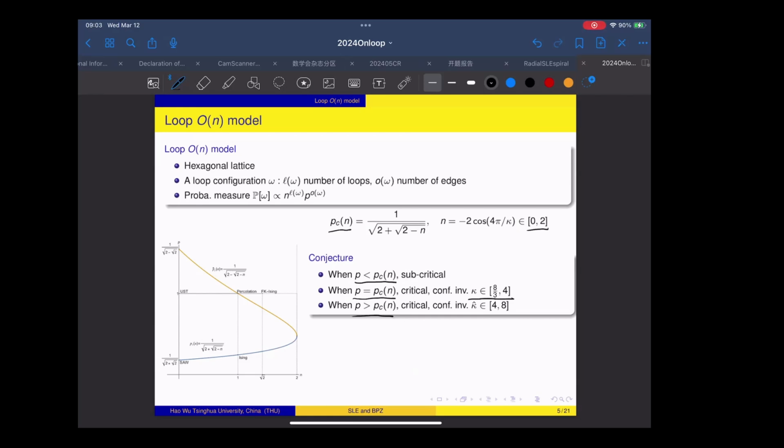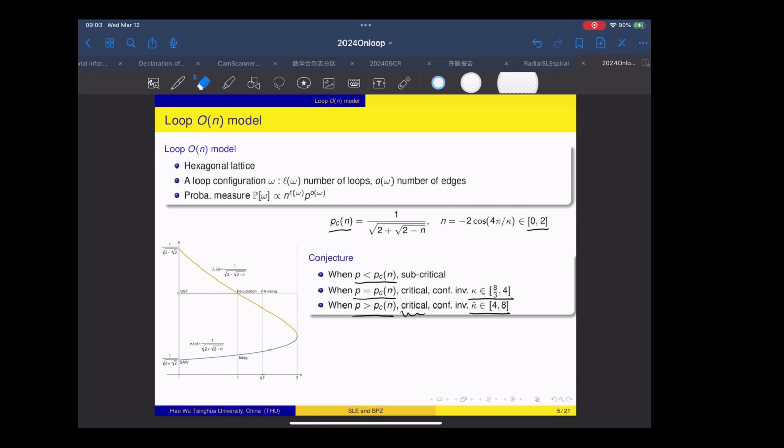When p is bigger than Pc, the model is also critical. This is very different from the usual models we consider. Physicists predict that in this critical phase, the scaling limit of the model will also become conformally invariant, and it corresponds to an SLE with parameter, which I denote by kappa hat, between 4 and 8.